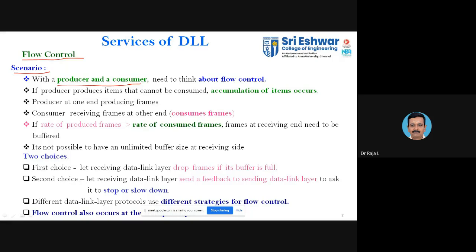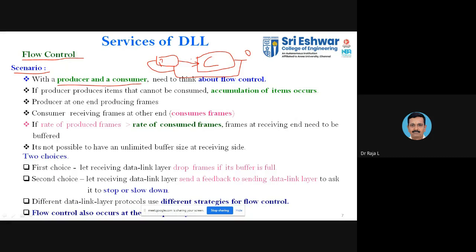So it is said to be a closed loop. Whenever you have a demand in the market, you insist that the producer produce. When I say it is a closed loop, it looks like a chain. You will have a producer here and a consumer. When the consumer consumes more, you will have a minimum quantity, or it means zero. So the consumer has to inform the producer so that the producer will start manufacturing more.